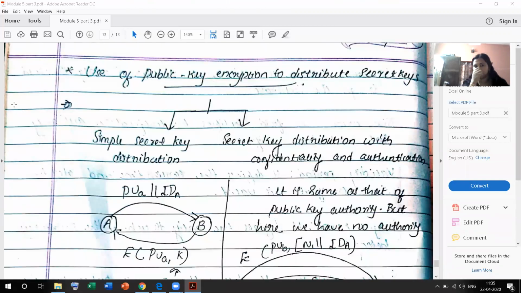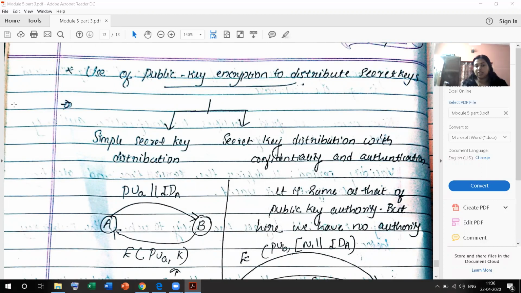And next one is key management. We have 2 aspects. The first aspect is the distribution of public keys. Second is the use of public key encryption to distribute secret keys. In case of distribution of public keys, there are mainly 4 types: public announcement, publicly available directory, public key authority, and public key certificates. In case of public key encryption to distribute secret keys, there are mainly 2 types: simple secret key distribution and secret key distribution with confidentiality and authentication.